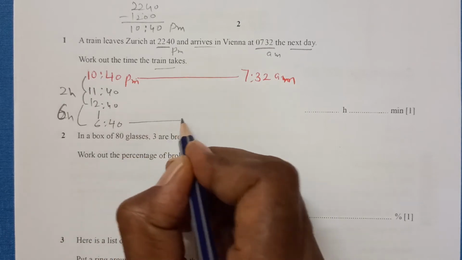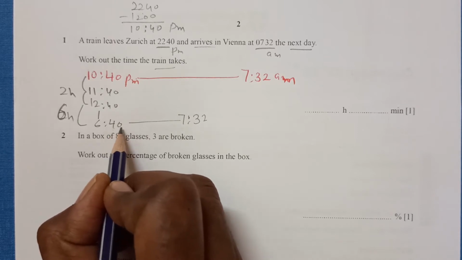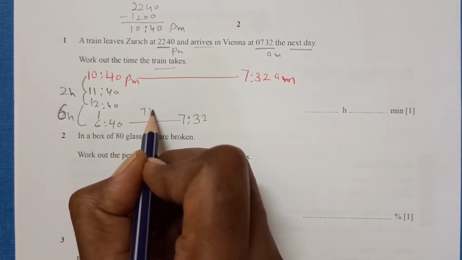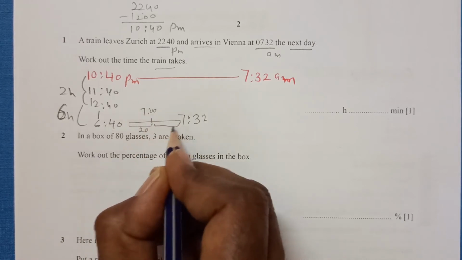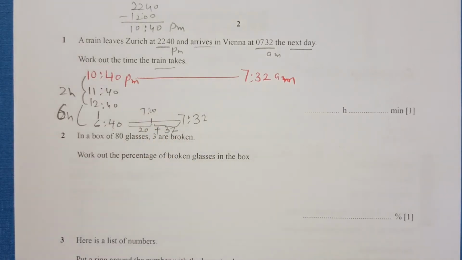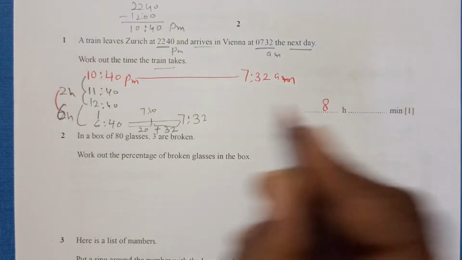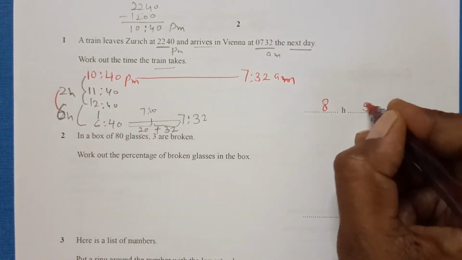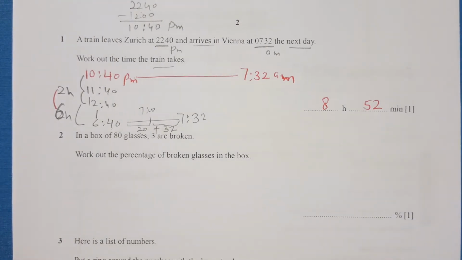But we need from 6:40 to 7:32. This is the next day. From 6:40 to 7 o'clock, these are 20 minutes, and up to 7:32 there are 32 more minutes. So the total is 52 minutes. So the total time is 6 plus 2, which is 8 hours, and 20 plus 32, which is 52 minutes. You can simply count the number of hours, or you can use your calculator.